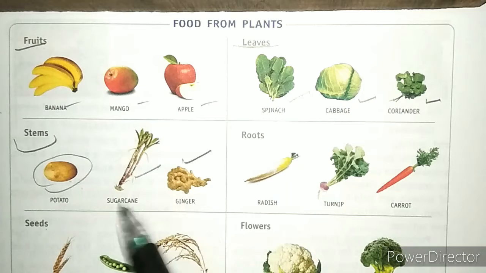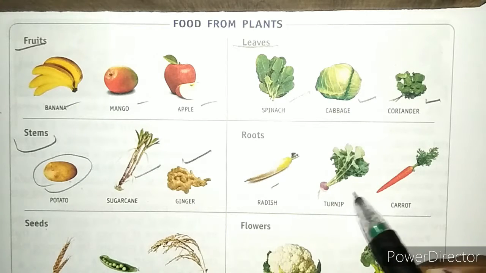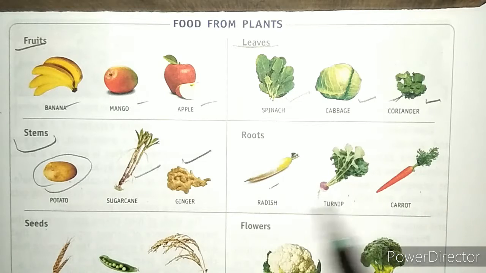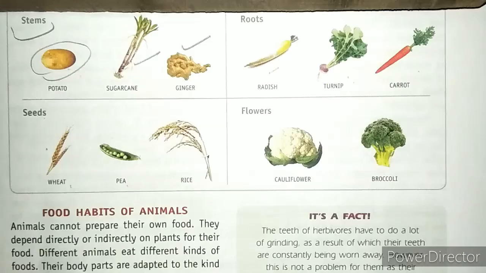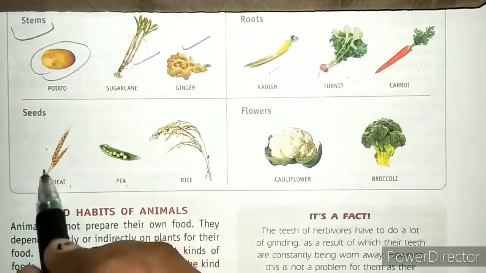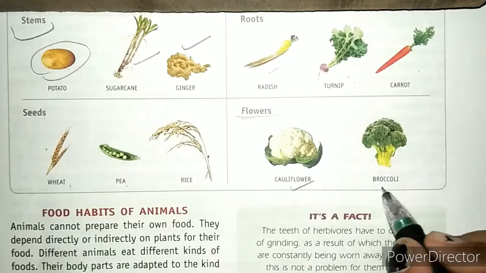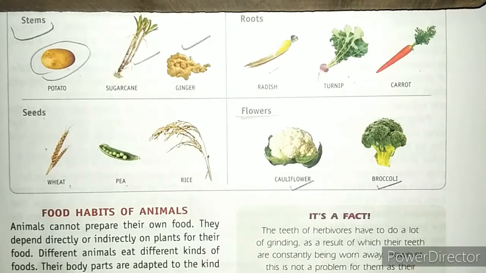Roots, like radish, turnip and carrot. Seeds, like wheat, pea and rice. And flowers, like cauliflower and broccoli, that we include in our meal.